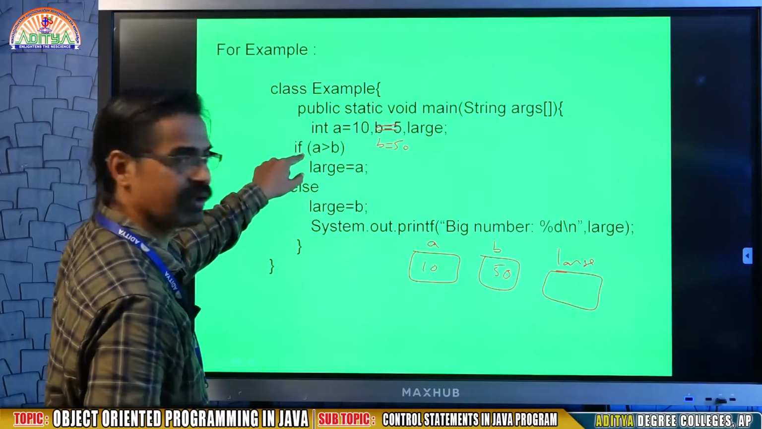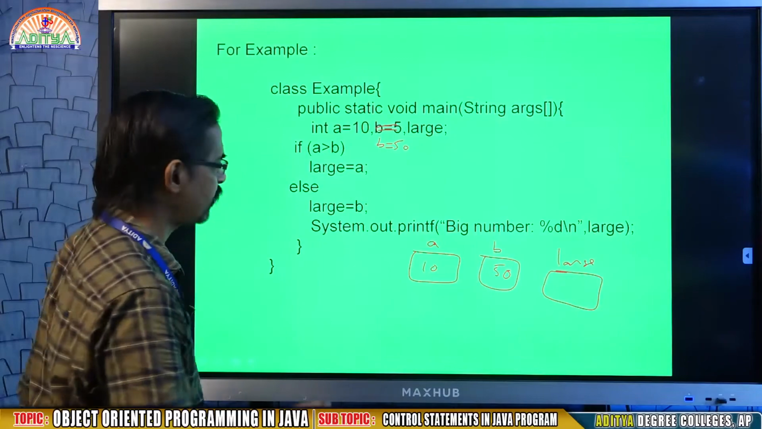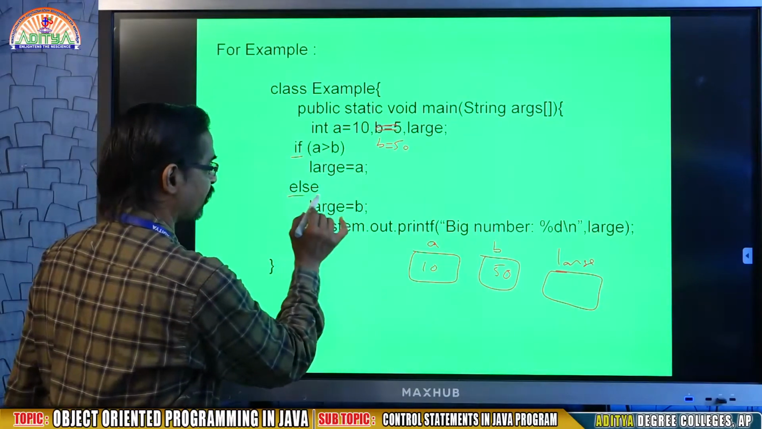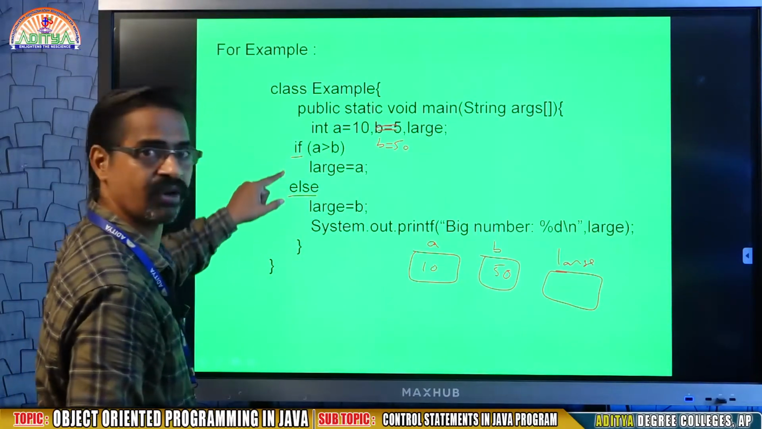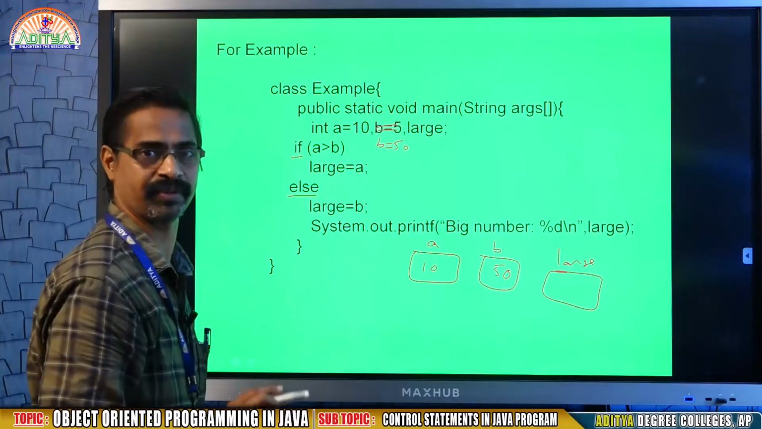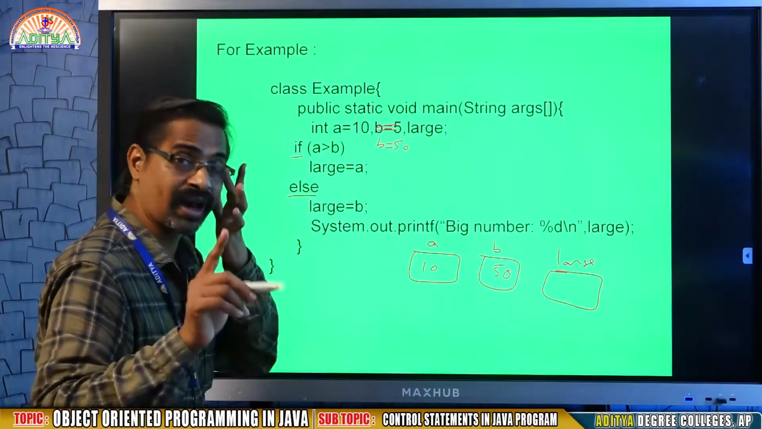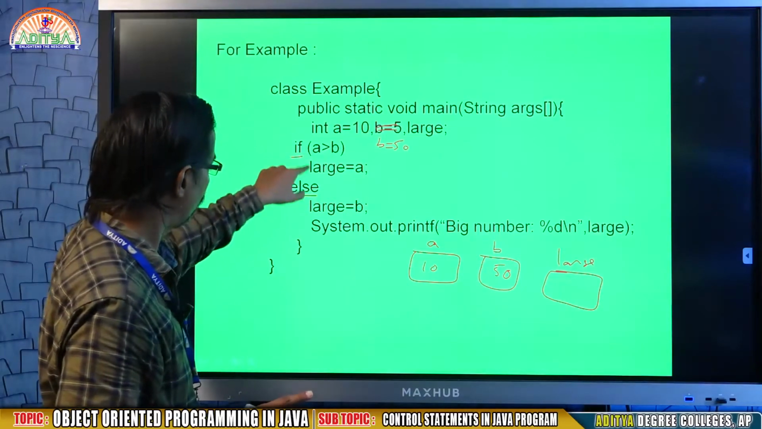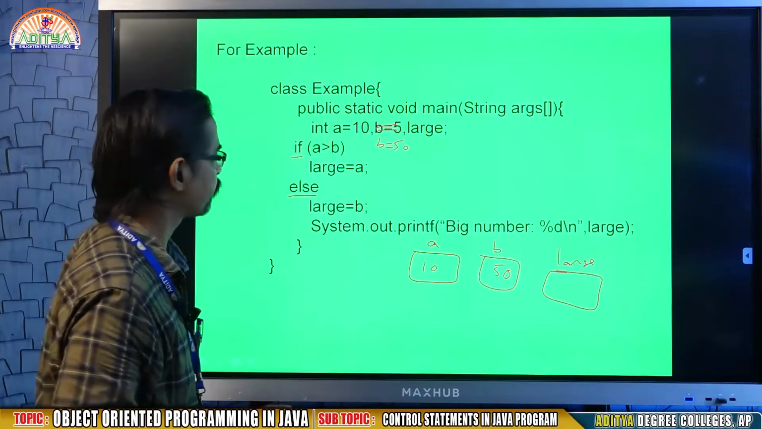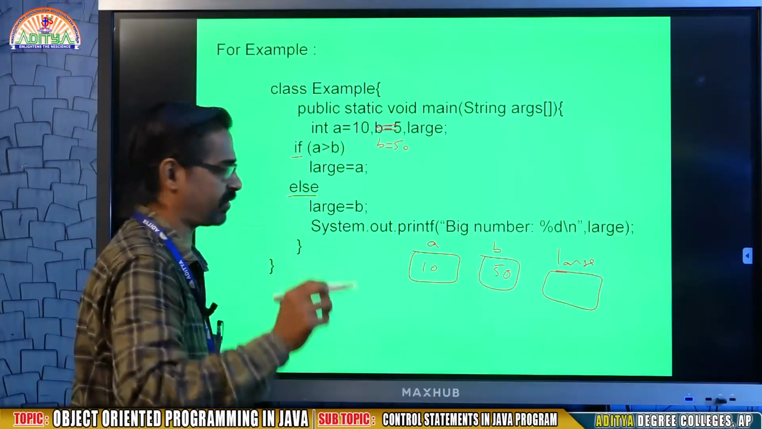Coming to the if statement: if A greater than B. If is a keyword, else is a keyword, remember. Keywords are reserved words. It means a keyword performs a particular action according to the word. Okay? It performs a particular action.